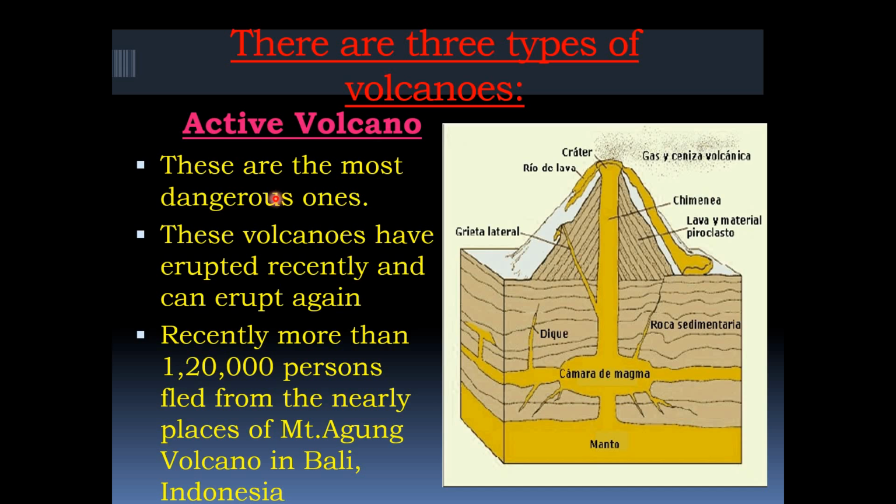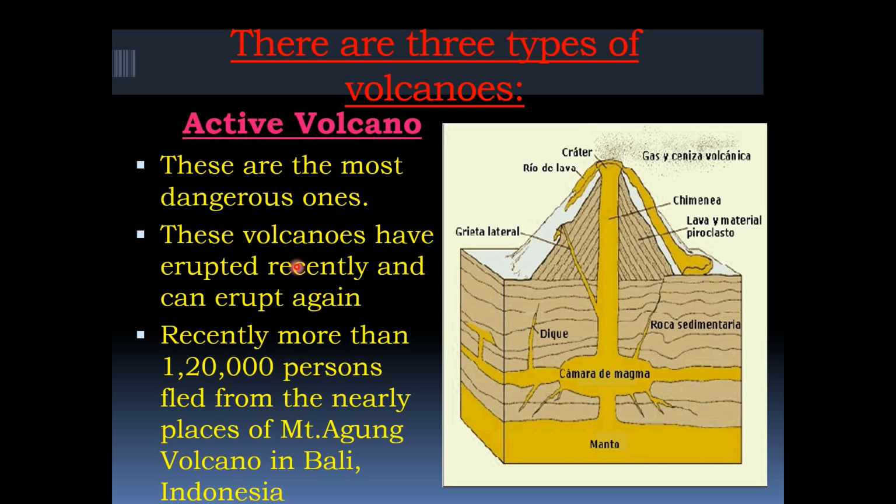These are the most dangerous ones, because these volcanoes occur very often. It is not that it comes once in a year and goes off for many years, not so. So the active volcano is one which occurs very often.